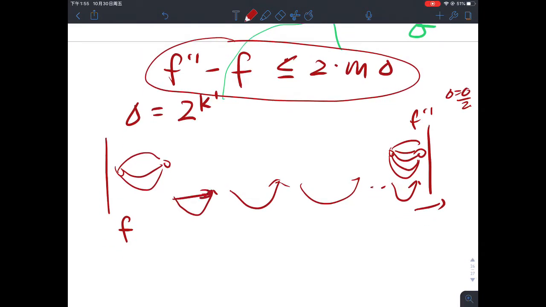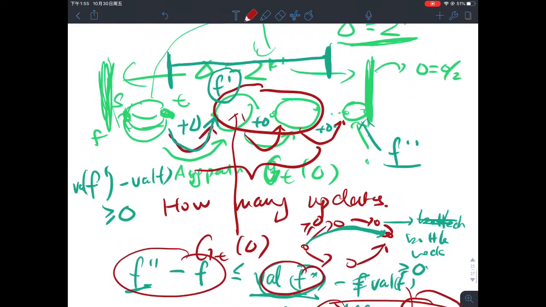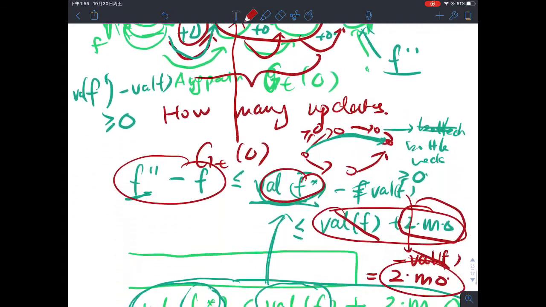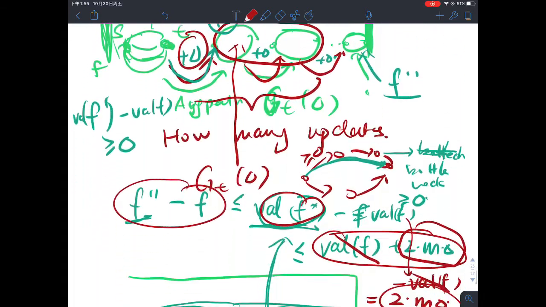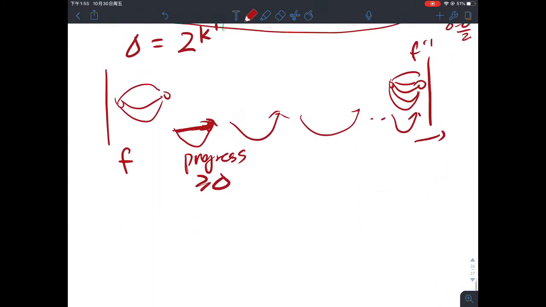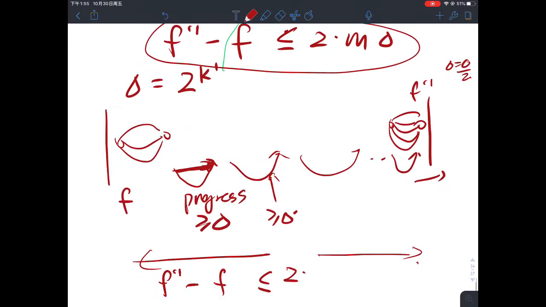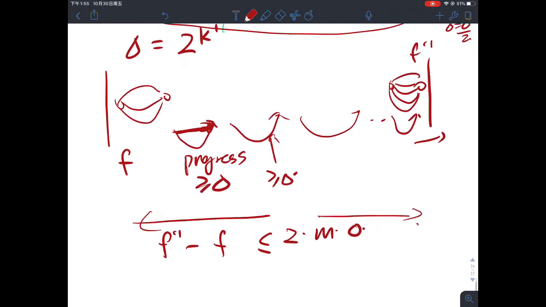So now I know that in each update we are going to make progress that's at least delta. This is what we saw just now. It's at least delta because when we are doing the capacity scaling, we delete all the edges whose capacity is less than delta. So the bottleneck throughout the whole phase will never be less than delta. Each time I'm making progress of at least delta. And at the same time, f double prime minus f is at most 2 times m times delta.